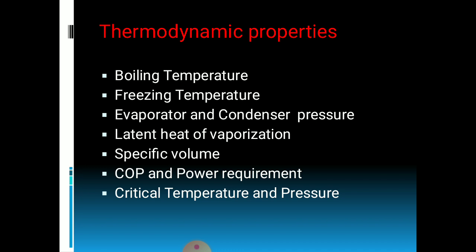Next is the evaporator and condenser pressure. Both pressures should be positive, because it prevents leakage of air and moisture into the refrigerating system. Then the latent heat of vaporization should be high, which produces a high refrigerating effect per kg of refrigerant. So that's why the latent heat of vaporization of the refrigerant should be high. The refrigerant should have low specific volume and high critical temperature.